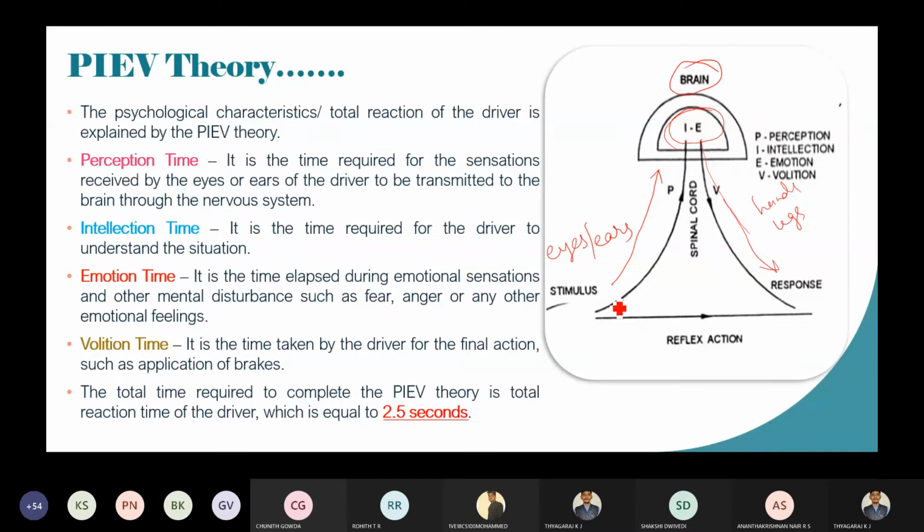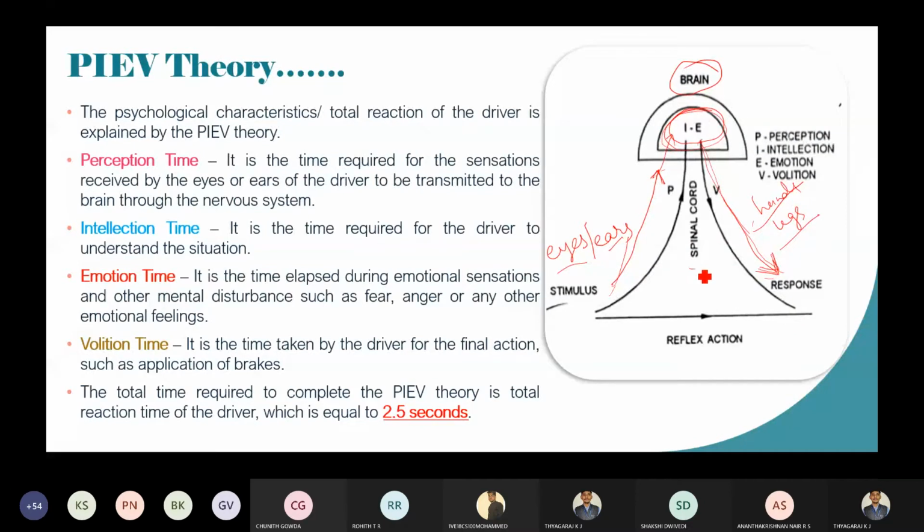So whenever you see an obstruction object on the road, the stimulus, either through eyes or ears, is going to send the sensations to the brain. In the brain, it is going to analyze whether to stop the vehicle or whether to hit that object. Then the response. Whenever there is a stimulus, there should be a response. So the response will be sent to hands or legs, so as to stop the vehicle.